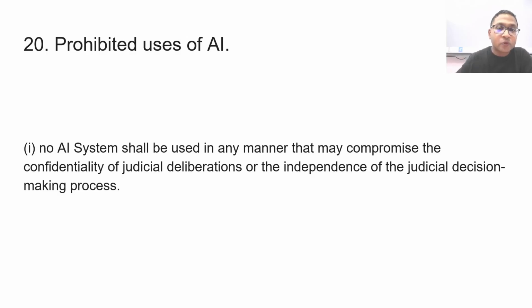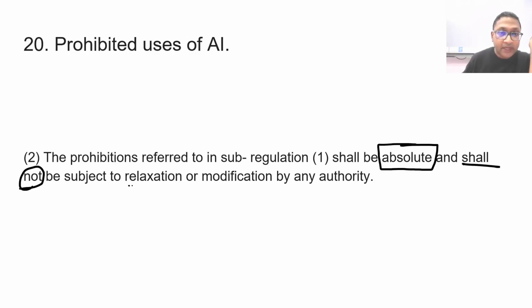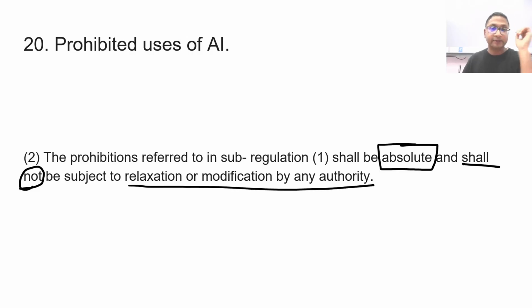Now, no AI system shall be used in any manner that may compromise the confidentiality of judicial deliberations or the independence of judicial decision making process. Now, the prohibitions referred to in sub-regulation 1 shall be absolute. It says it again, and shall not be subject to relaxation or modification by any authority.